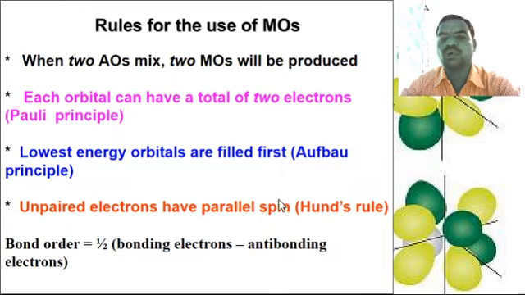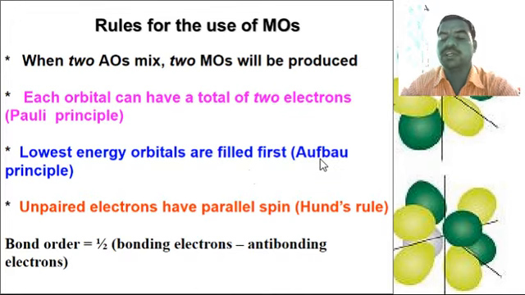Then the rules for the use of molecular orbital theory: when two atomic orbitals mix, two molecular orbitals will be produced. Each orbital can have a total of 2 electrons, by the Pauli principle. Then the lowest energy orbitals are filled first. That is the Aufbau principle.